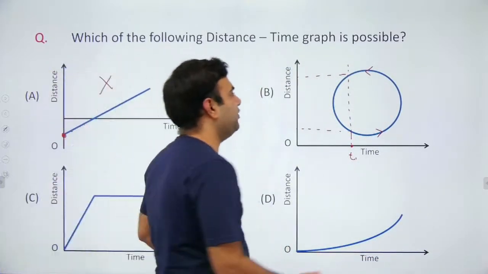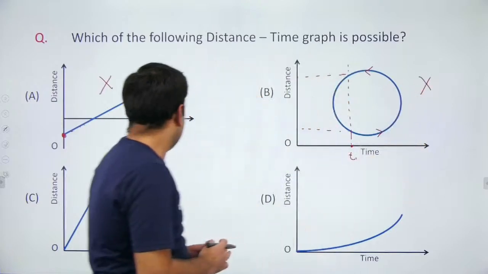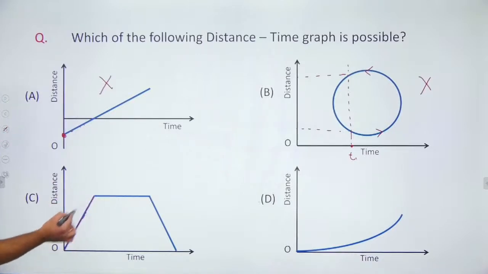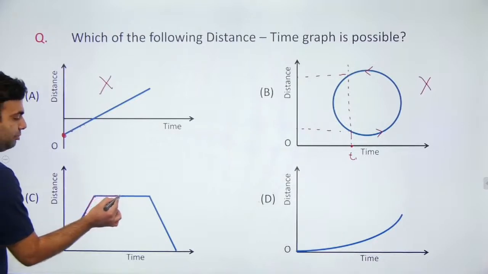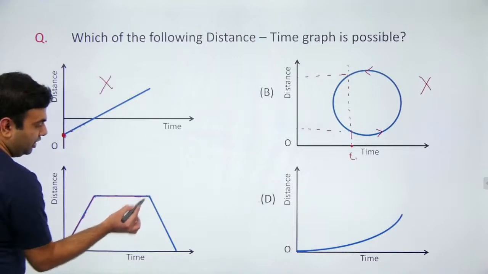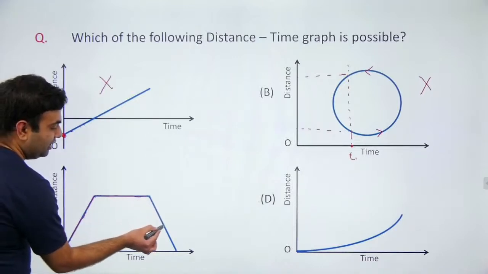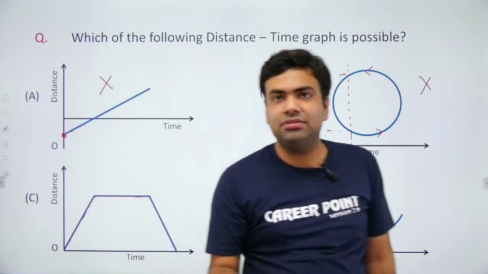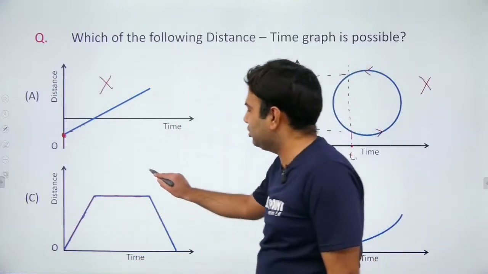So this graph is also not possible. Now look at this graph. According to this graph, the distance was increasing initially, then it is not changing. That means the particle has stopped. It is not moving. Now, after this point, the distance traveled is decreasing. Is it possible? Can distance decrease with time? No, it is not possible.